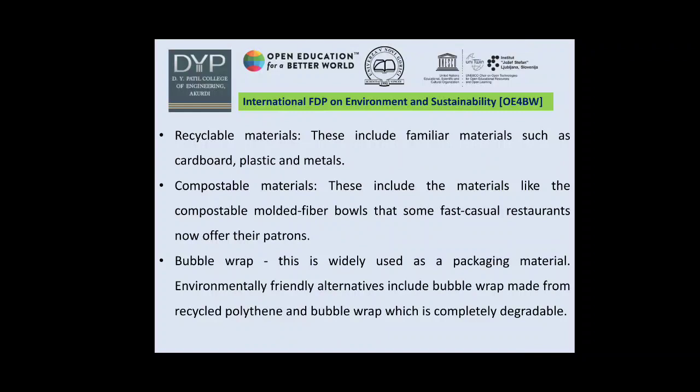Some other examples of sustainable packaging are recyclable materials. These include familiar materials such as cardboard, plastic and metals. Another example is compostable material. These include materials like the compostable molded fiber bowl that some fast casual restaurants now offer their patrons. Then another example, bubble wrap. This is widely used as a packaging material. Environmentally friendly alternatives include bubble wrap made from recycled polyethylene and bubble wrap which is completely degradable.